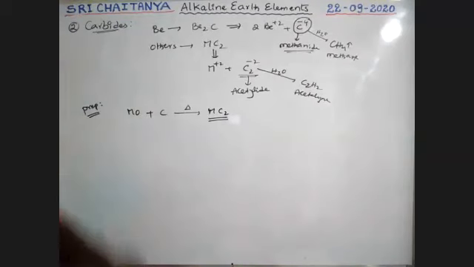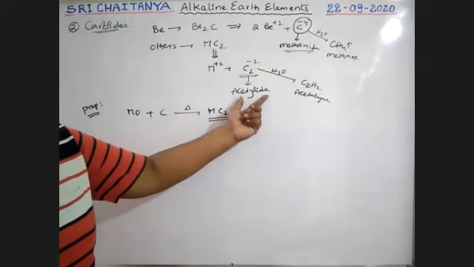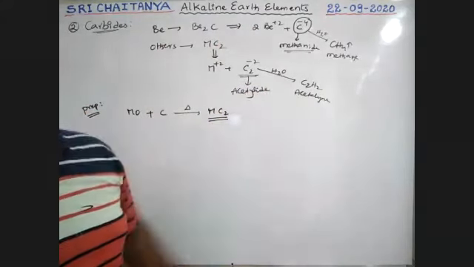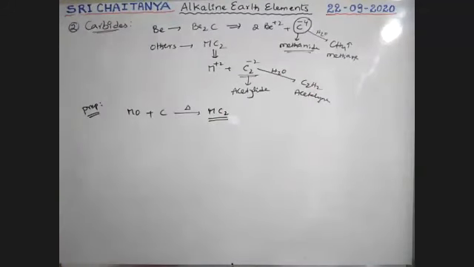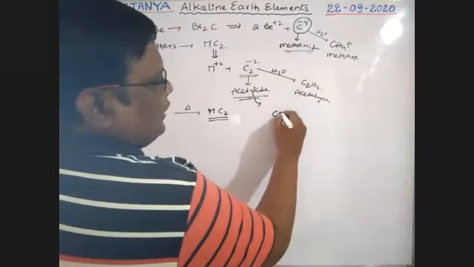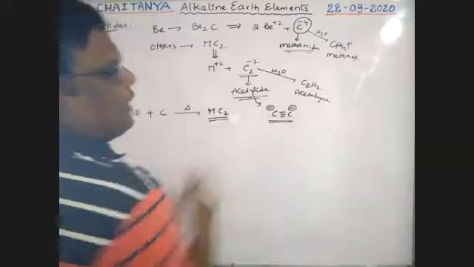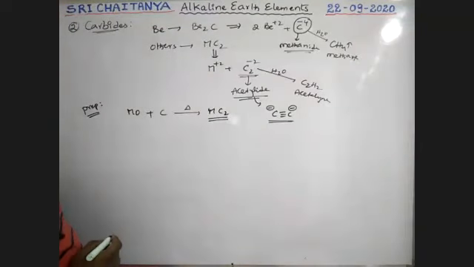So metal carbides are formed. Beryllium carbide is called a methanide. Other carbides are called acetylides, because acetylene gas comes out. See here, in an acetylide, what type of bond is there? That is C triple bond C with a minus charge. It is an acetylide, boys.